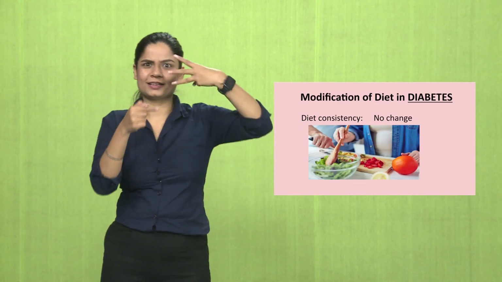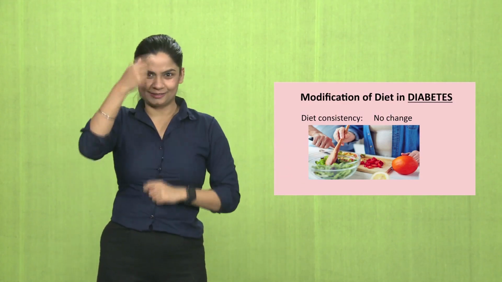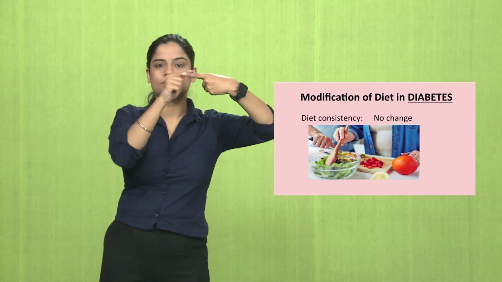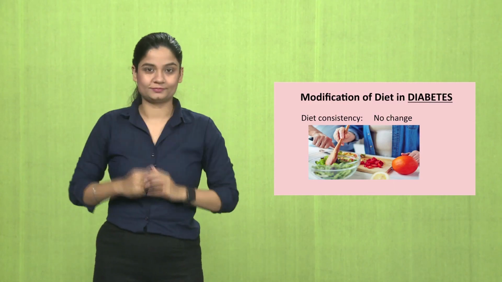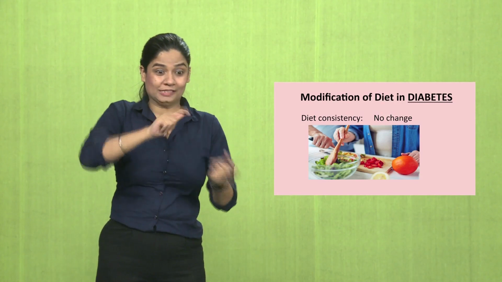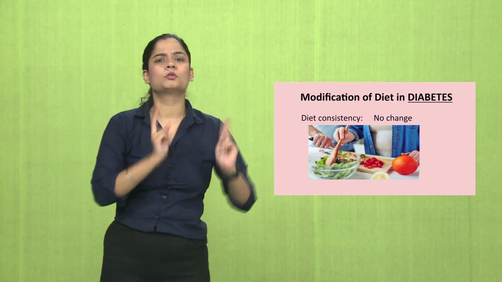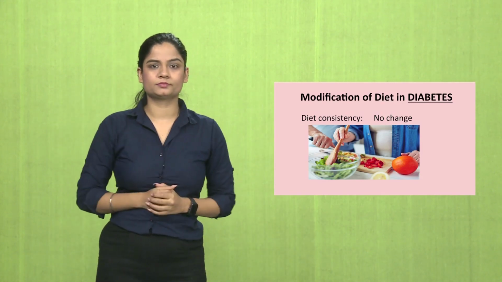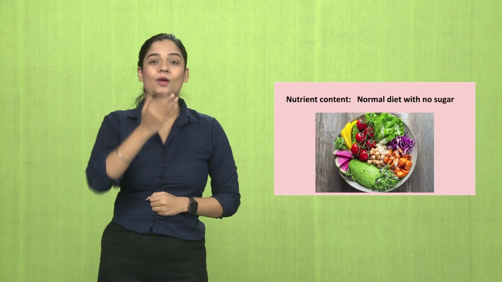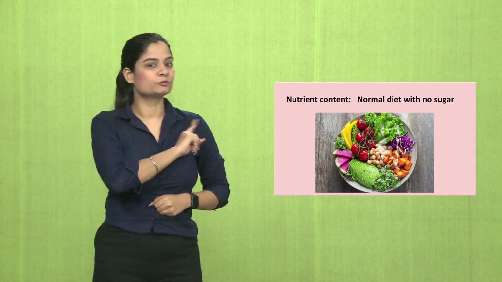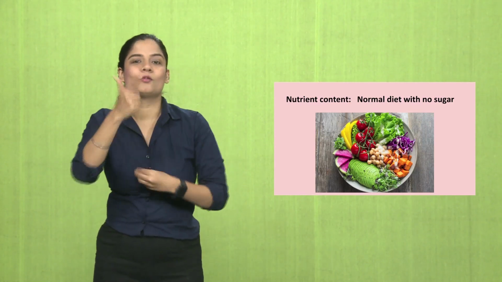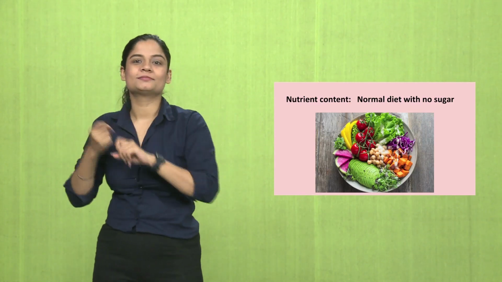Fever is done. Now let's come to diabetes, a modification that happens due to malfunctioning in the body. Diet consistency, no change. You can keep going with what you're eating. Normal diet with no sugar. If you have diabetes, do not take sugar. Have a normal diet without any sugar.